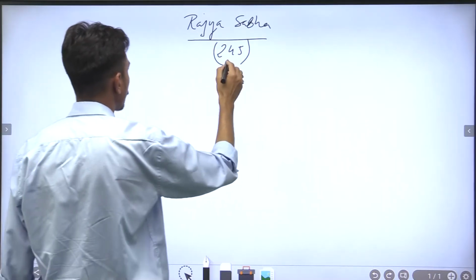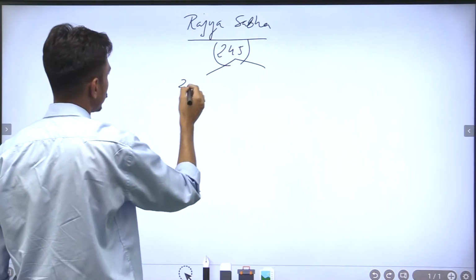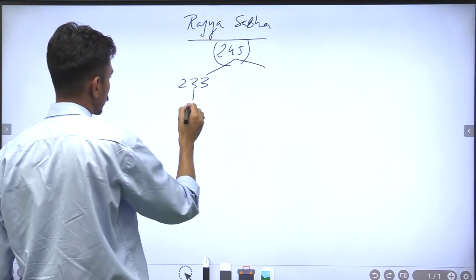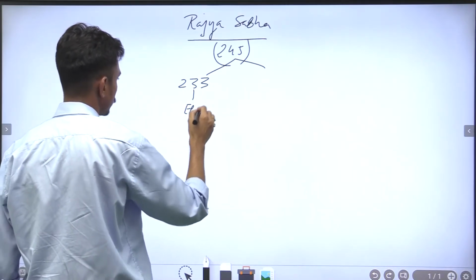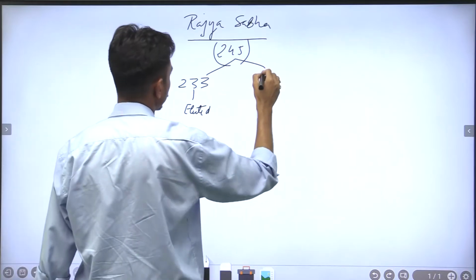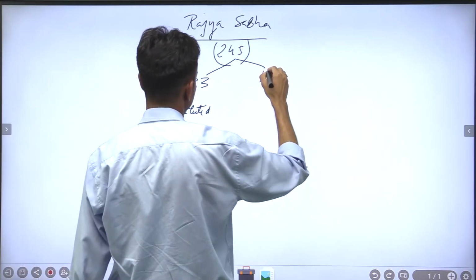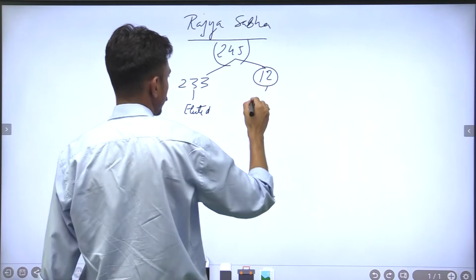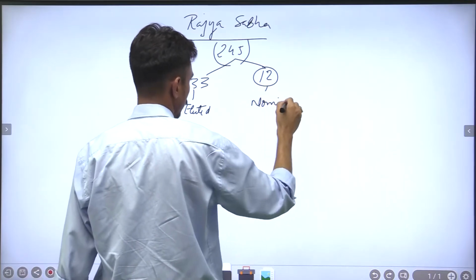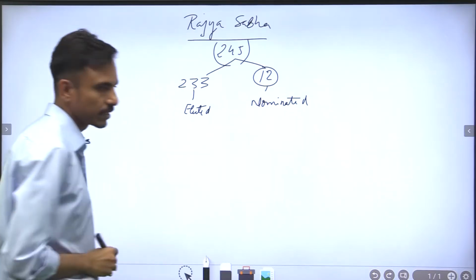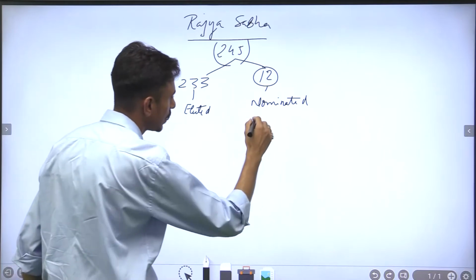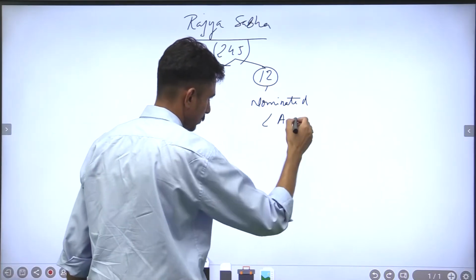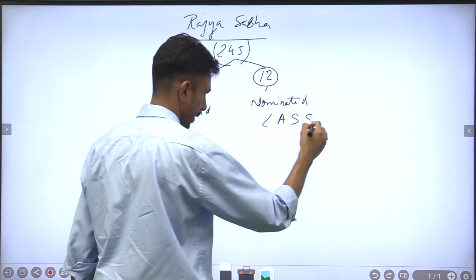You all know that out of 245, 233 are elected members, and the remaining 12 are nominated, right? Those people who have excelled in the field of literature, arts, social services and sciences.